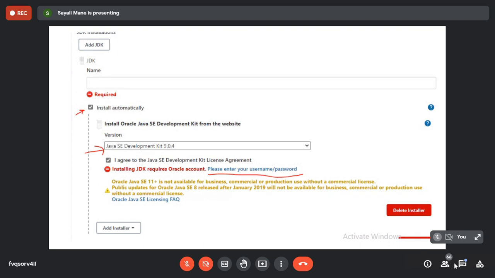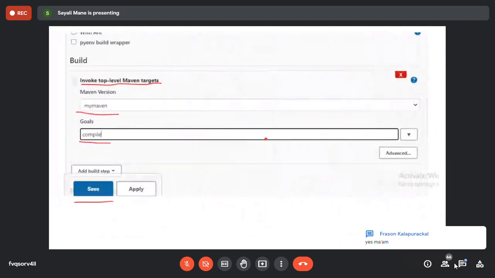Can you take a screenshot of your screen and just message me? I'll check what is wrong in that, for those who are facing the problem. And after that, open your new build project. After saving, simply open the build project.